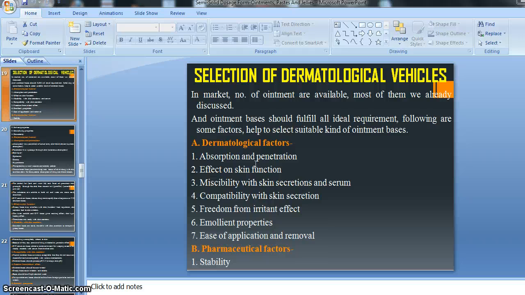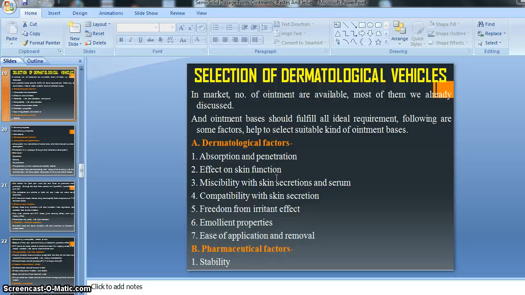On the basis of these factors we can select a good ointment base. If an ointment base possesses all these factors, we call it ideal, and that particular ointment will be suitable for us. This is how the dermatological factors work.